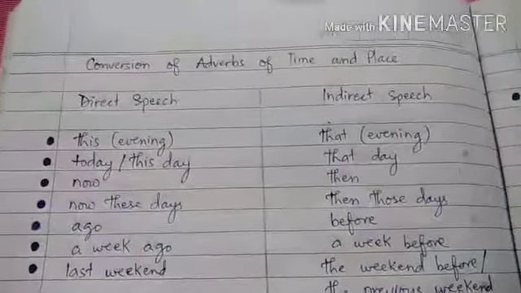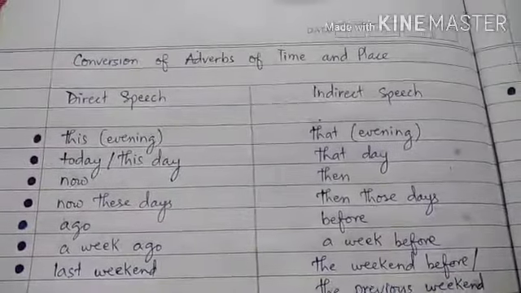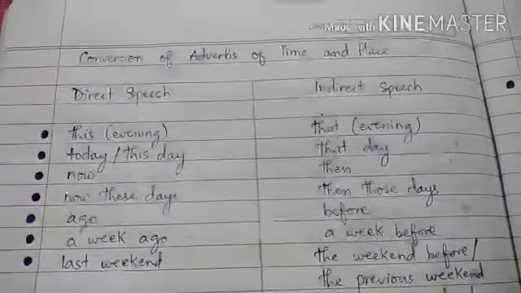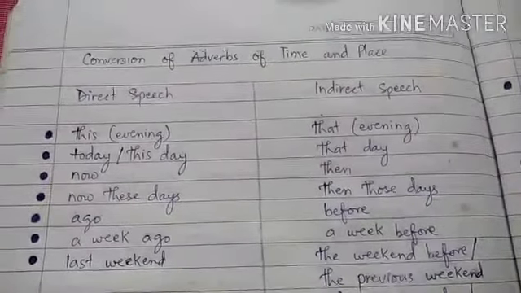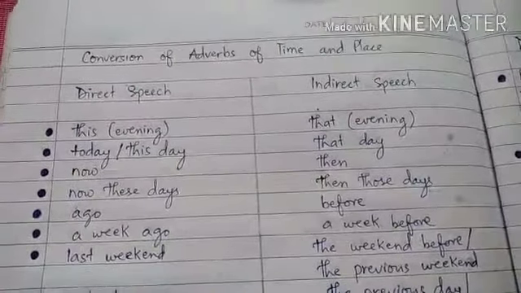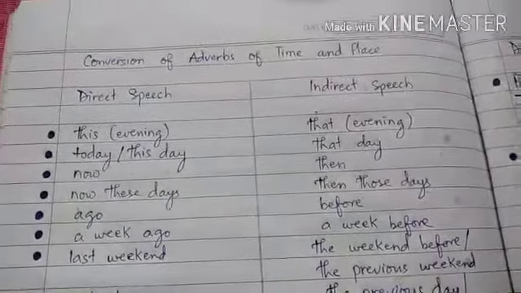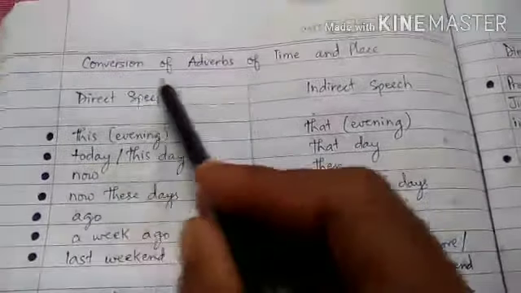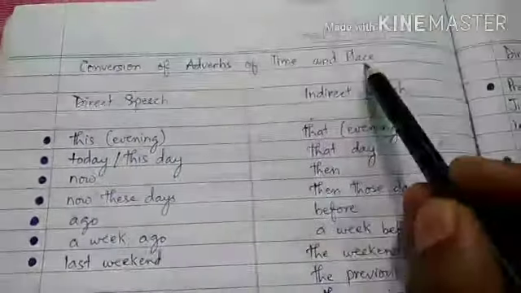So there are some more important points to remember and follow whenever we are changing the sentences from direct speech into indirect speech. So one of the most important points is the conversion of adverbs of time and place.